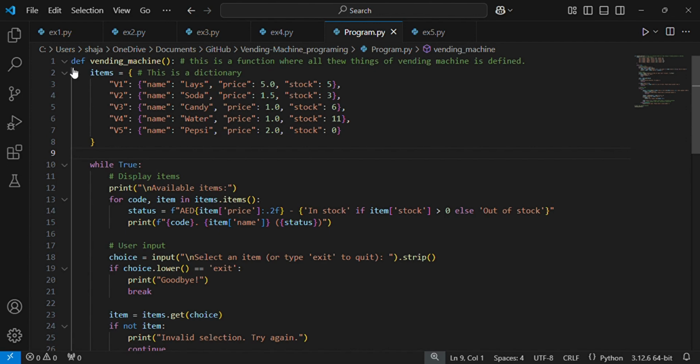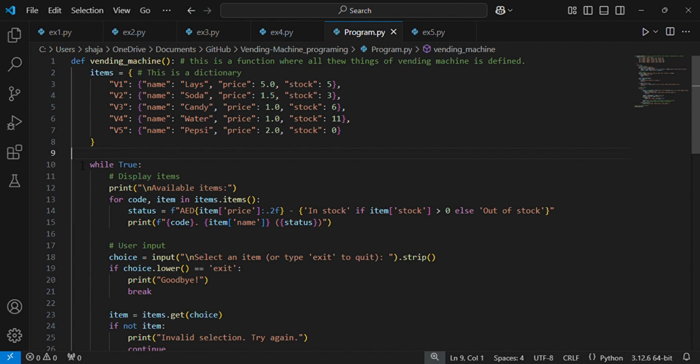So now I will explain this code. This is a function where all the things of the vending machine are defined. First of all, the items: names, products, price, stocks, price amounts, stock amounts. So there are V1, V2, V3, V4, V5. These are just codes.